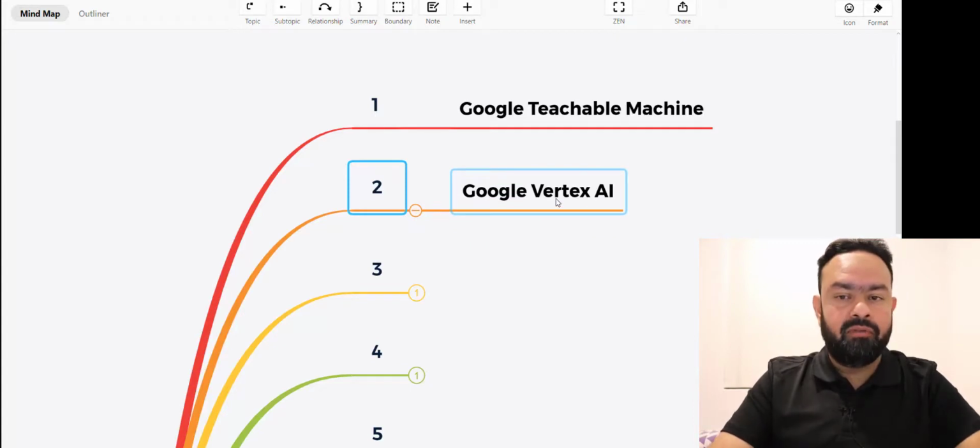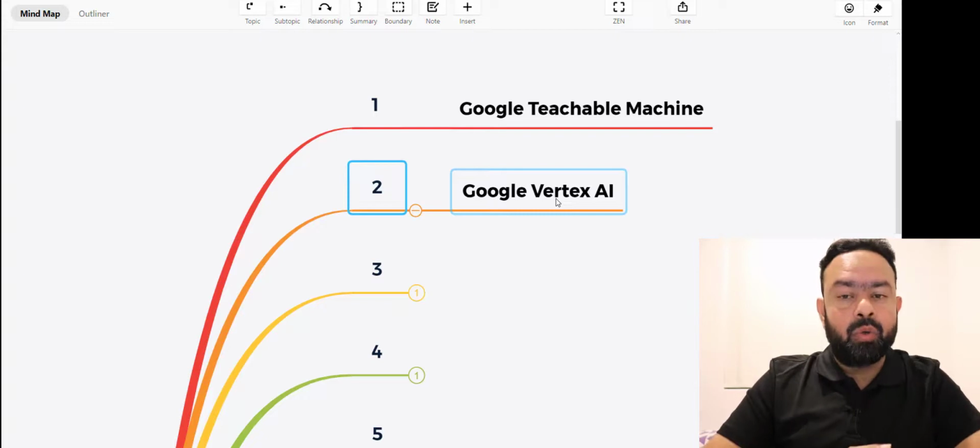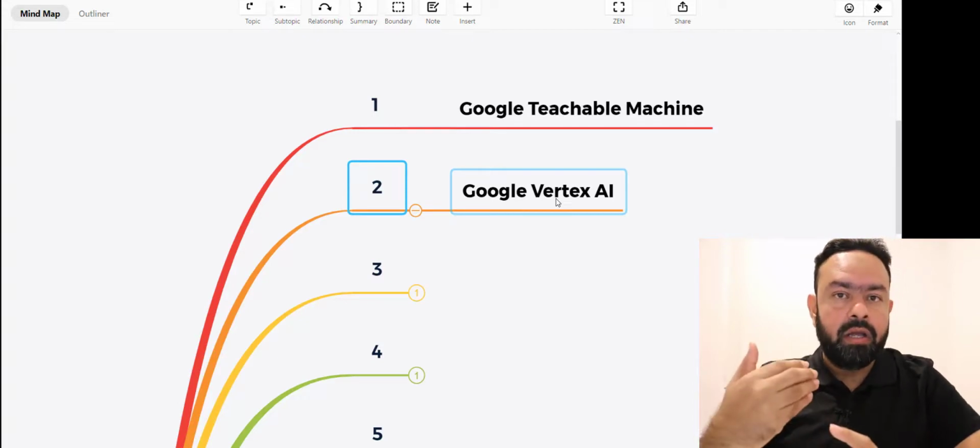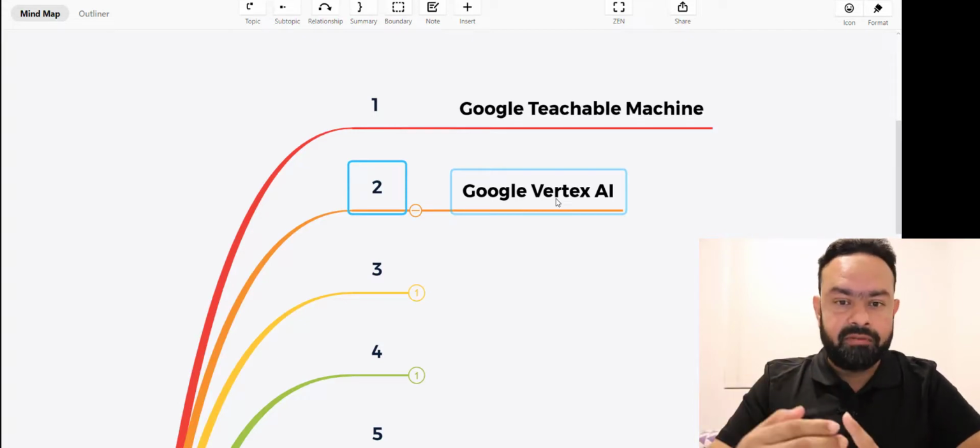Again, from Google, we have this Vertex AI, a sophisticated tool with a lot of enhanced features that have been released. It has four different segments. The first segment is the image segment, wherein again you have image classification, image detection, and a lot of other features as well.